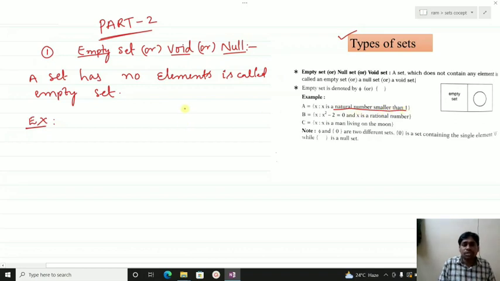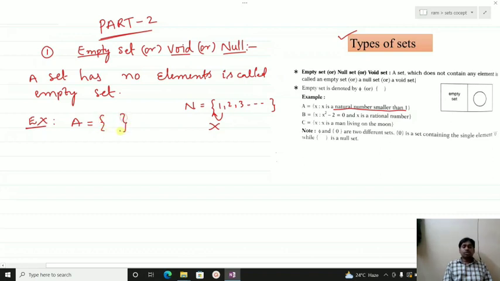Everybody knows a natural number is a number which starts from 1, 2, 3 and so on. So less than 1 there is no possibility, so that set is called the null set. The null set is represented in curly brackets without any elements, or also with the Greek letter phi.